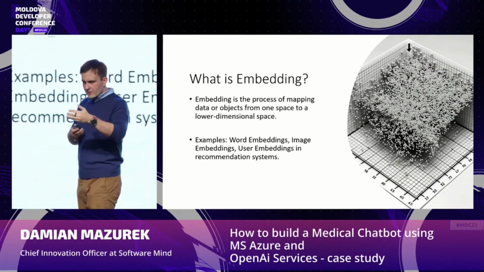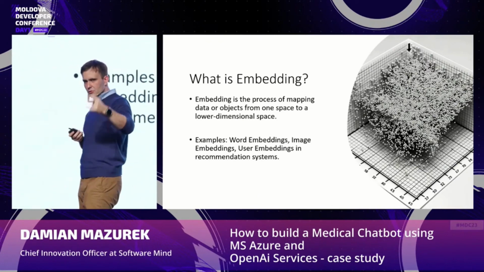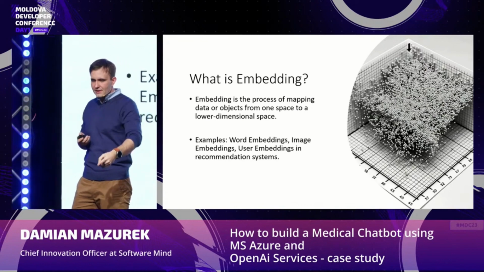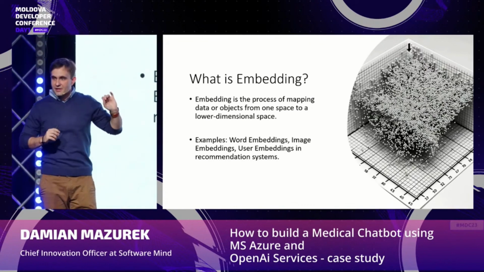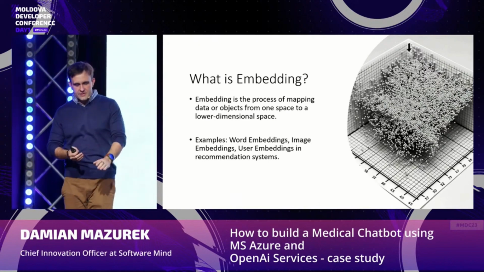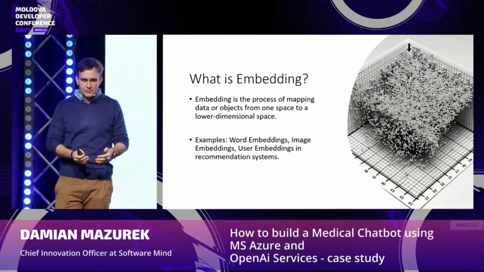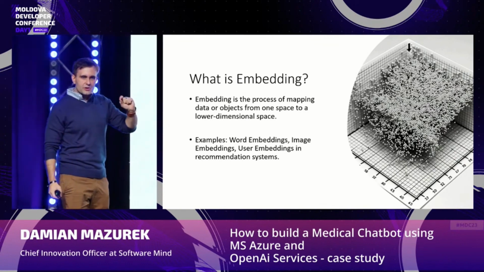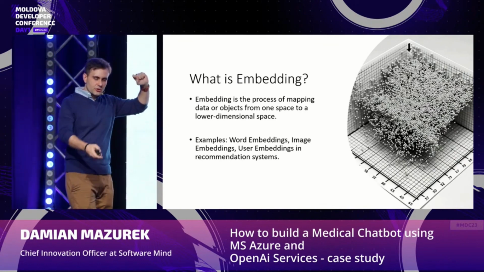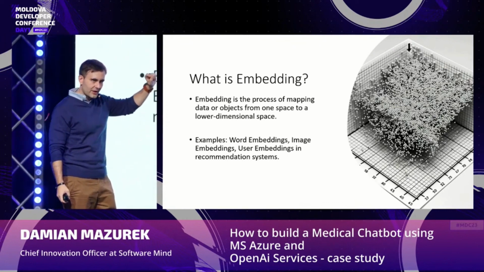So if we, for example, have a table, and we want to embed it, then we will create an n-dimensional space with specific features, like, for example, height, shape, number of legs, etc. And then we numerically represent the position of this table in this space.